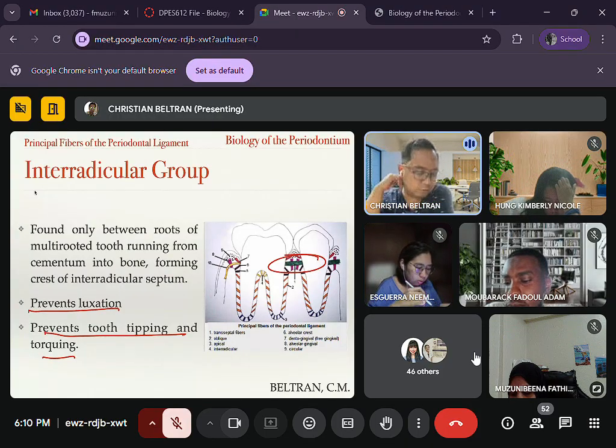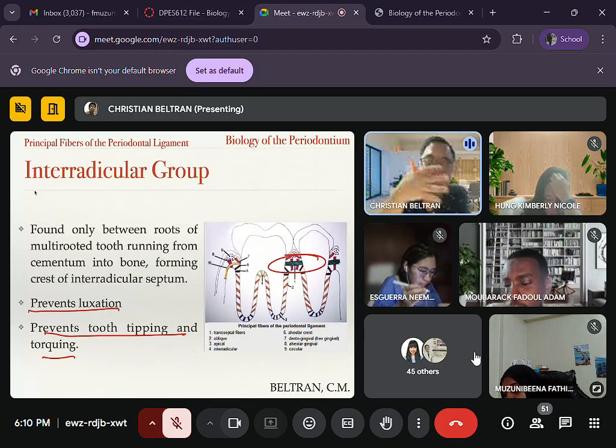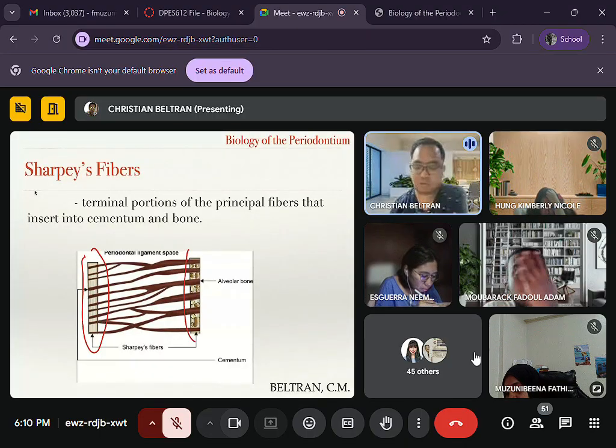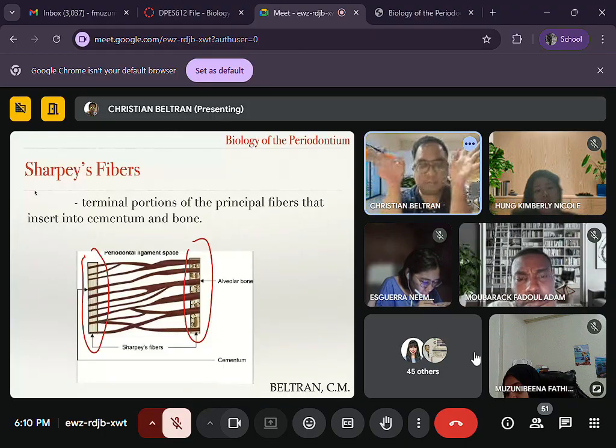Ms. Hong earlier mentioned something about the Sharpey's fibers. Okay. Once the periodontal ligament attaches itself and extends towards the bone or beyond the cementum, you call those Sharpey's fibers. These are terminal portions of the periodontal ligaments that would insert into the cementum and bone.